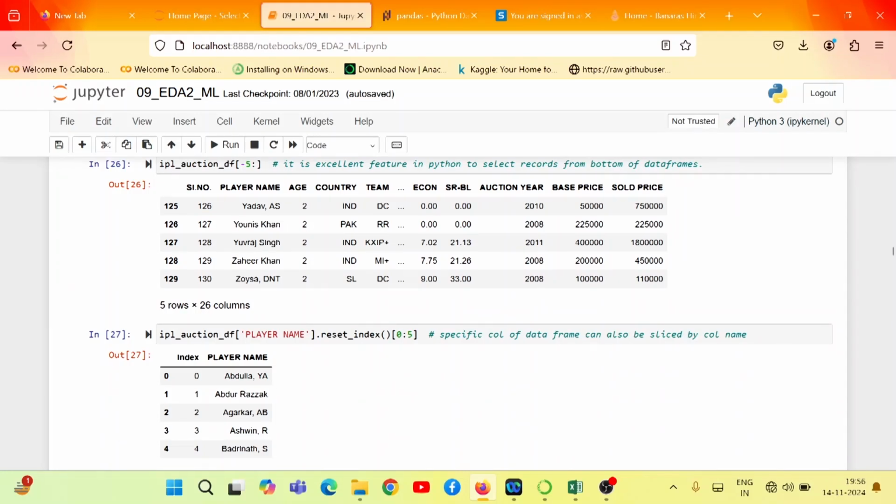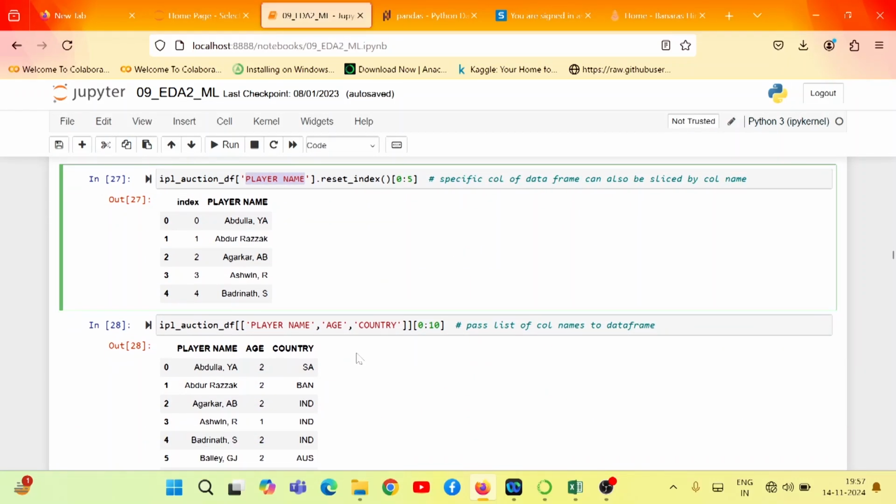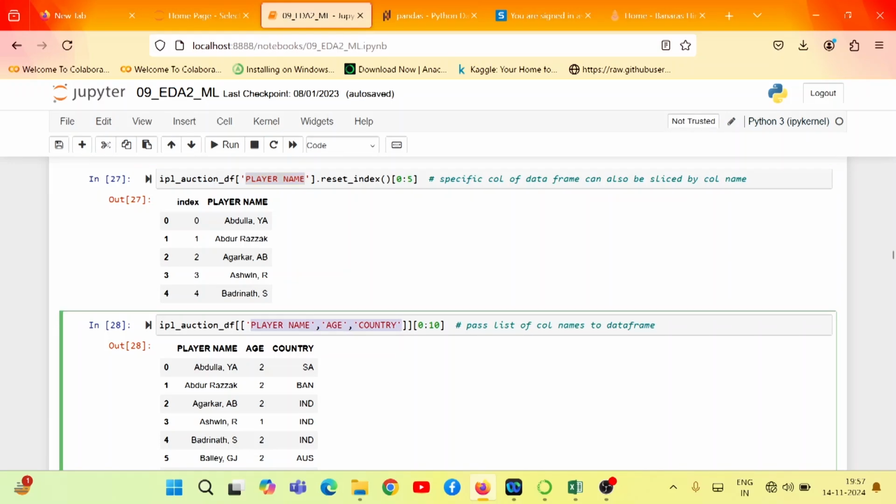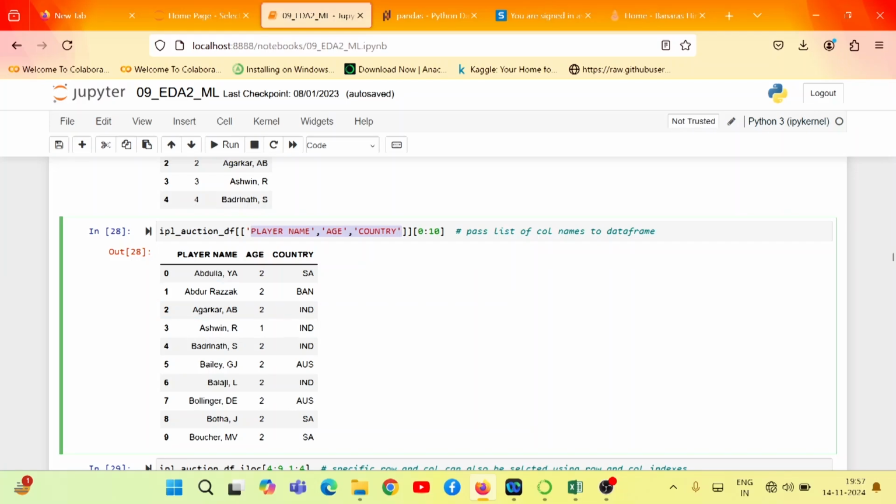Now this specific column of the data frame can also be selected or sliced by its column name. So here I have given the player name, so that also we can slice. Now if you want to select 2 columns, for example the player name and the country name of the first 5 records, we have to pass the value as a list of columns to the data frame. Once you execute it, this would be the outcome. So you may see we are only interested in the player name, age and country from the entire data frame. So these 3 columns we can fetch out of that.